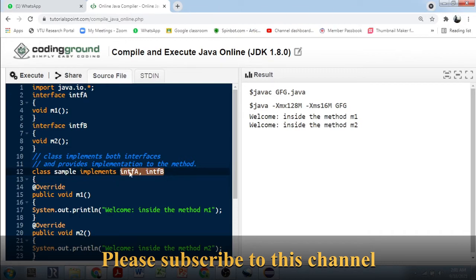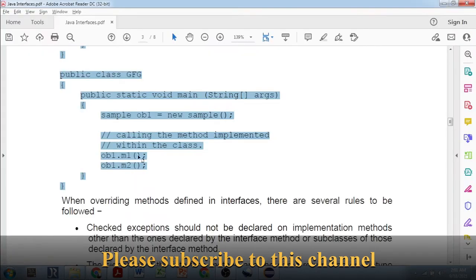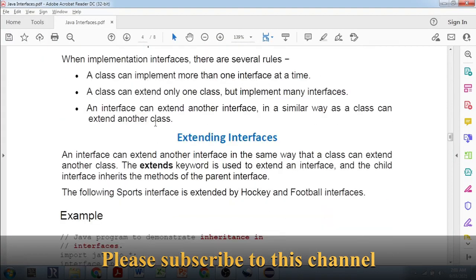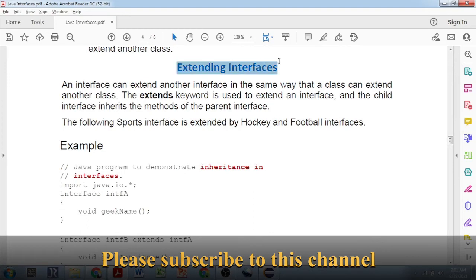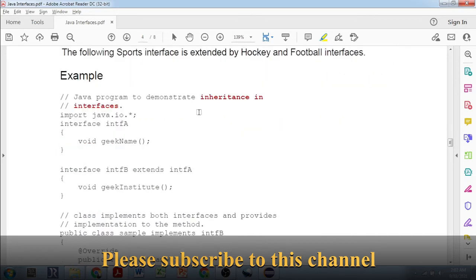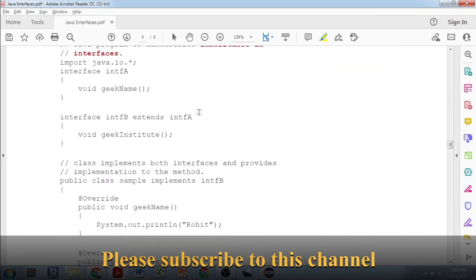Yes, now we'll see regarding extending interfaces. An interface can extend another interface the same way that a class can extend another class. Correct? The extends keyword is used to extend an interface, and the child interface inherits the methods of the parent interface. So we can see here, this program will teach you the same thing.